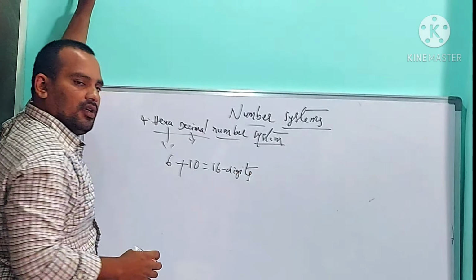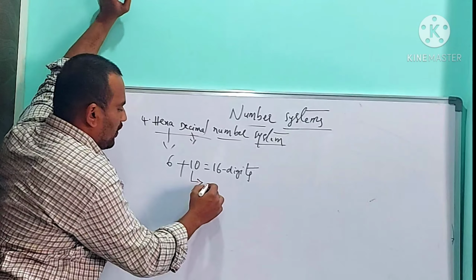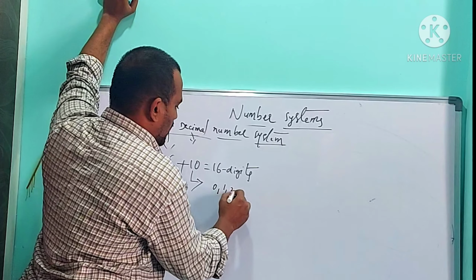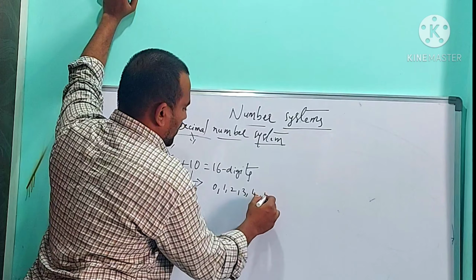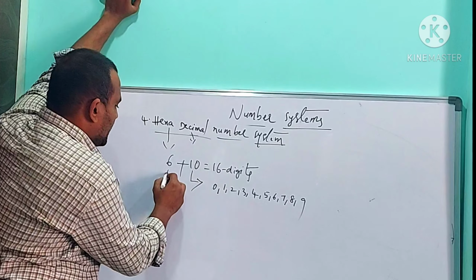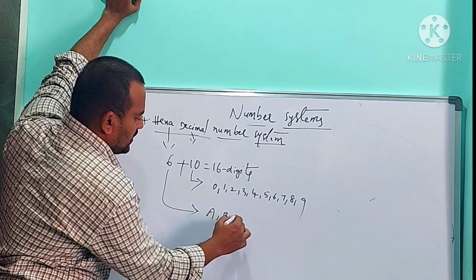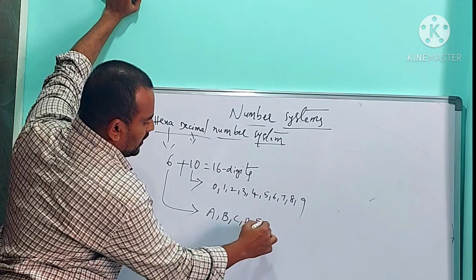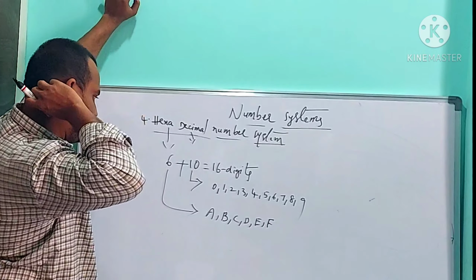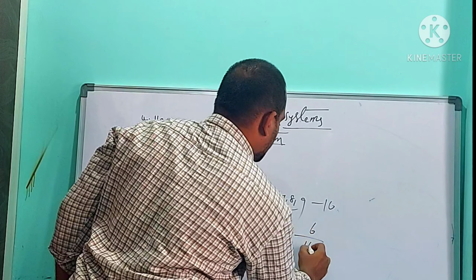Among these 16 digits, 10 digits are from 0 to 9: 0, 1, 2, 3, 4, 5, 6, 7, 8, 9. And 6 digits are from the alphabets A to F: A, B, C, D, E, F. So these are 10 digits and these are 6 digits, total 16 digits.